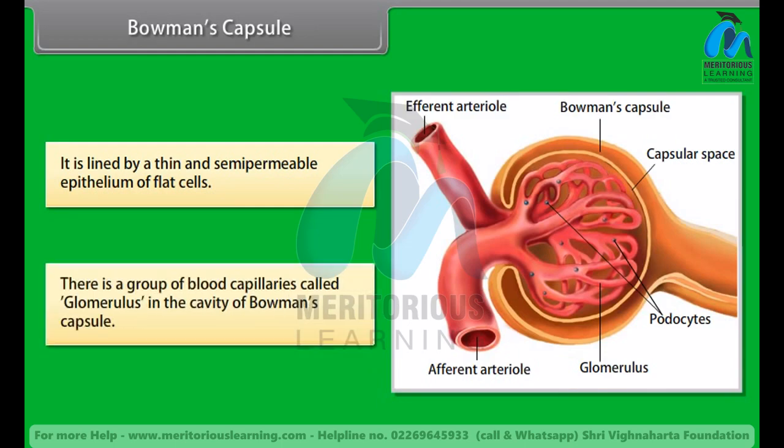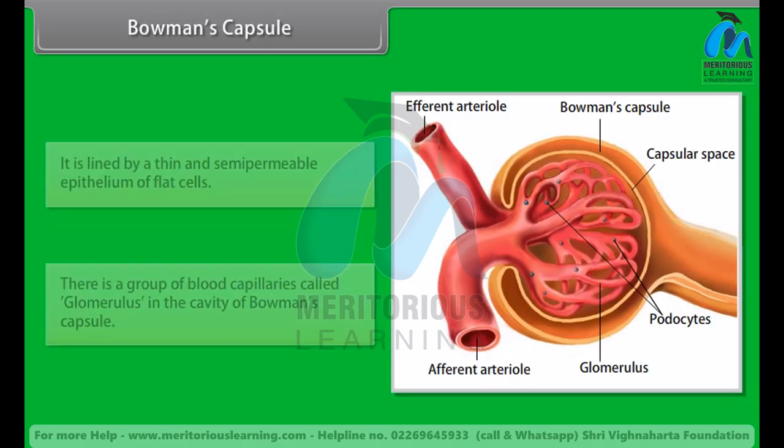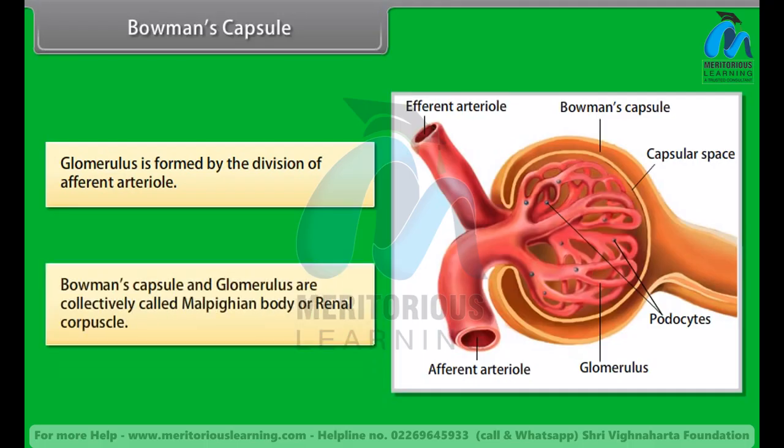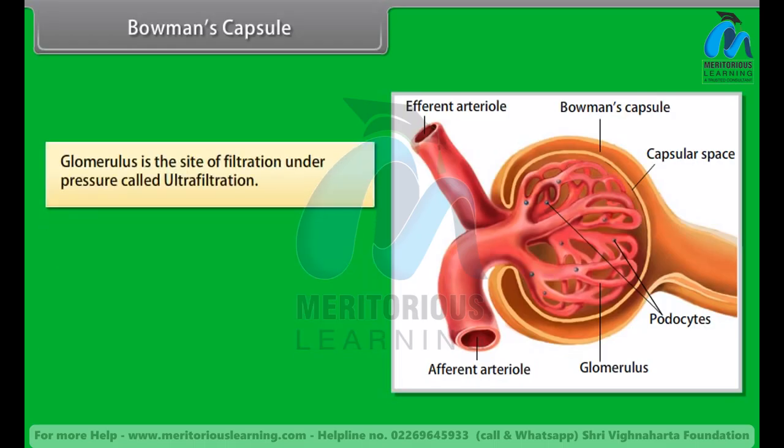There is a group of blood capillaries called glomerulus in the cavity of Bowman's capsule. Glomerulus is formed by the division of the afferent arteriole. Bowman's capsule and glomerulus are collectively called Malpighian body or renal corpuscle. Glomerulus is the site of filtration under pressure, called ultrafiltration.